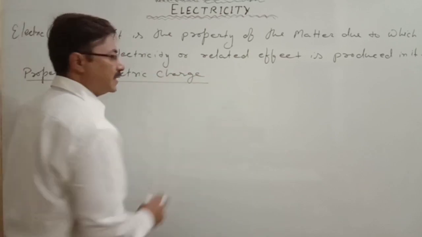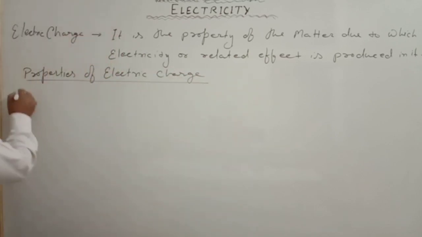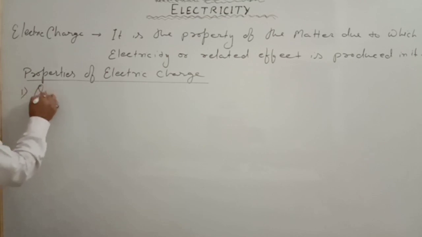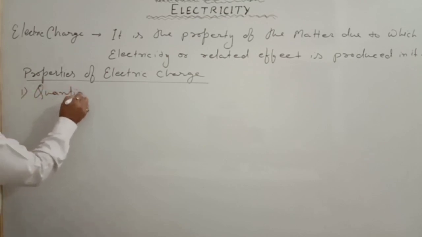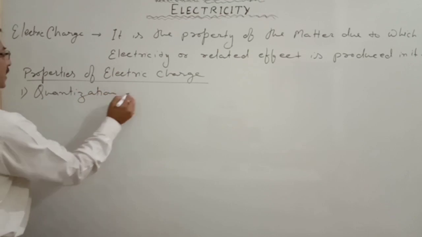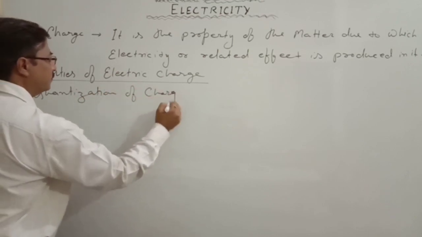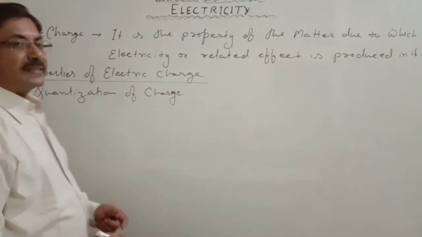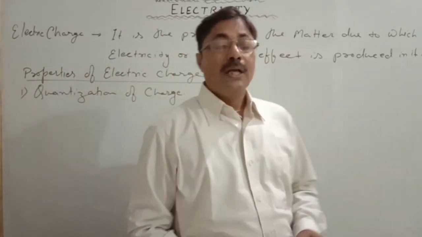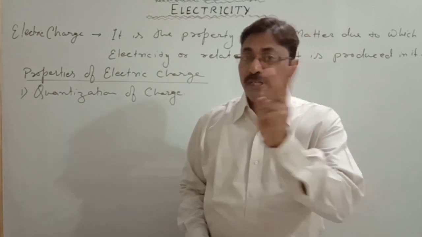First one is the quantization of charge. Number one is the quantization of charge. Now, how do we understand the quantization of charge? That has two meanings.